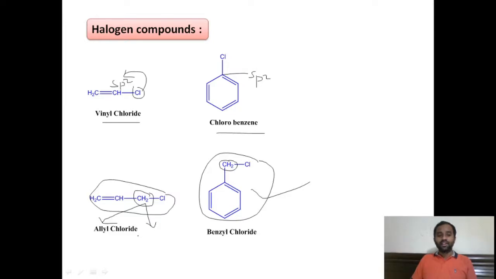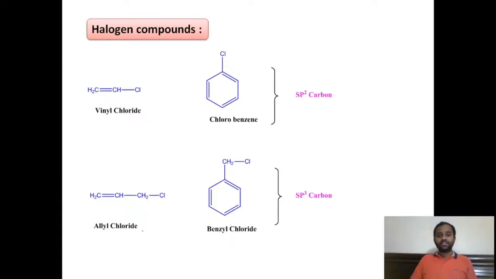You see here, this is an example of a halogen compound in which the halo group is attached to an sp2 carbon atom, and these two are examples of halogen compounds in which the halo group is connected to the sp3 hybridized carbon, right?